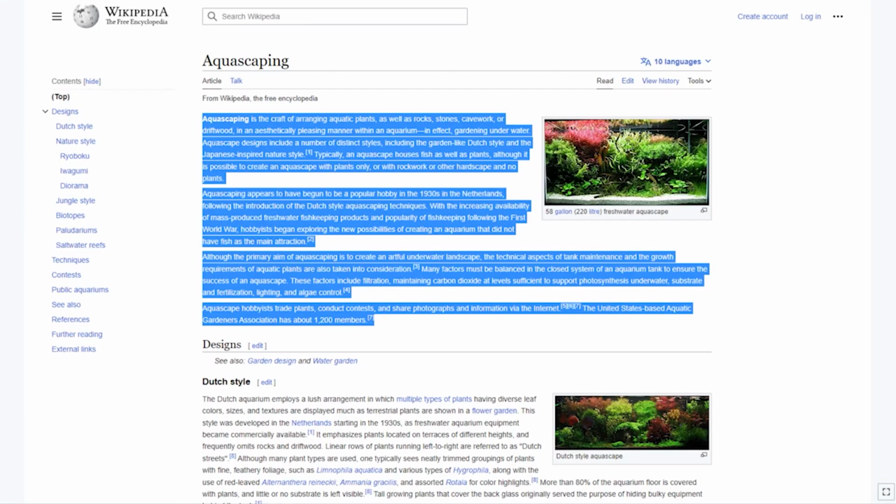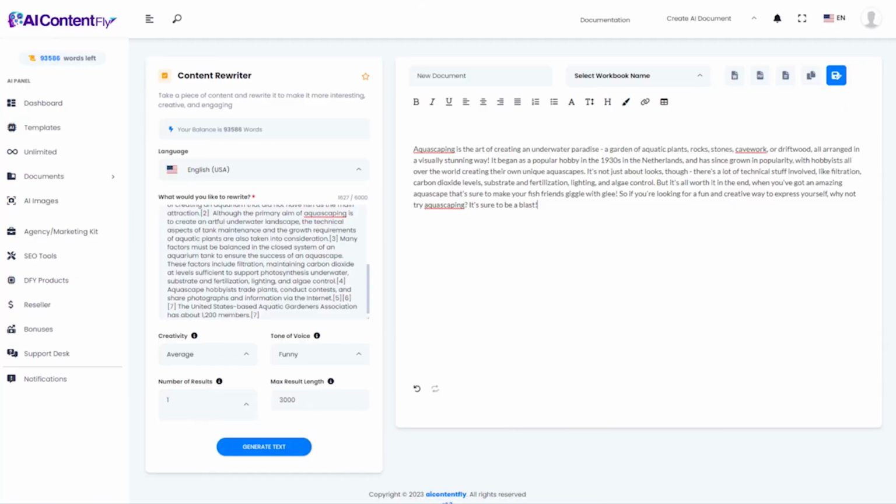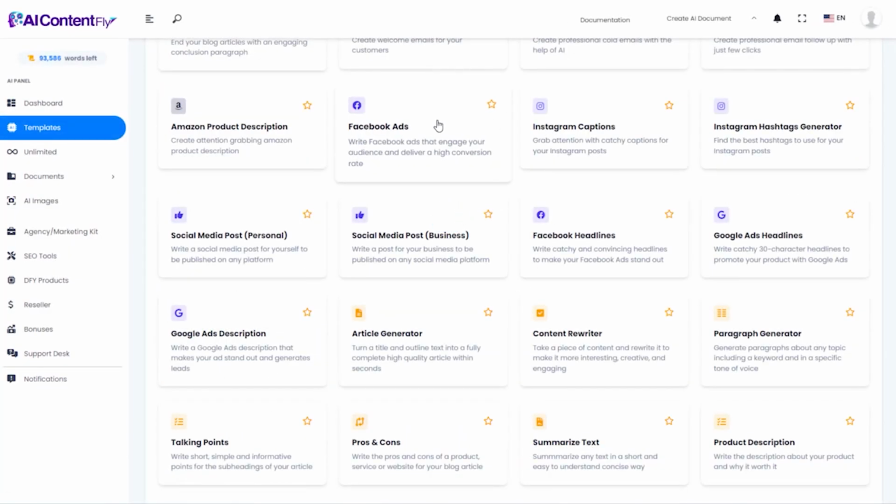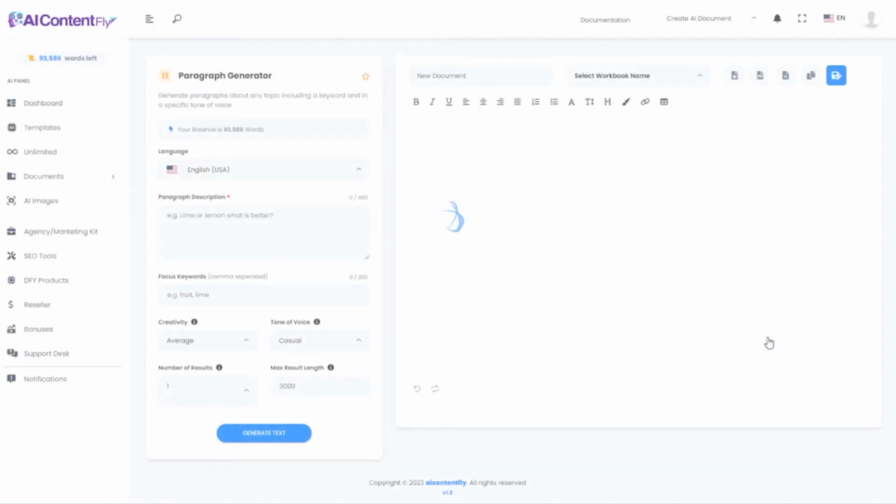And so definitely, it very much changed the tone of writing. It took something that was written in a pretty straight up scientific way and turned it into something that, in fact, is funny. Next, let's take a look at the paragraph generator.